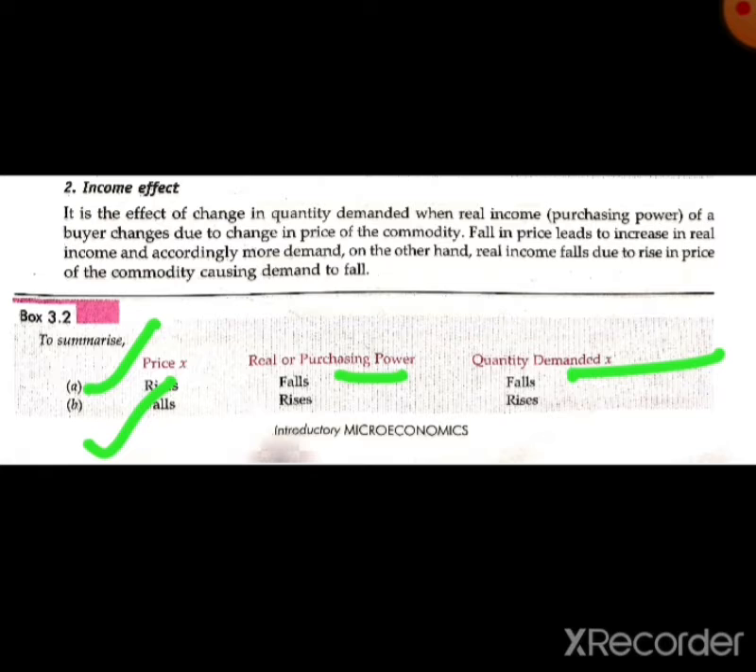So when the price of any commodity falls, the real or purchasing power of any consumer will also rise, and the quantity demanded of commodity X will also rise, because now the consumer will demand more of the commodity because of the lower price. So that is the income effect.